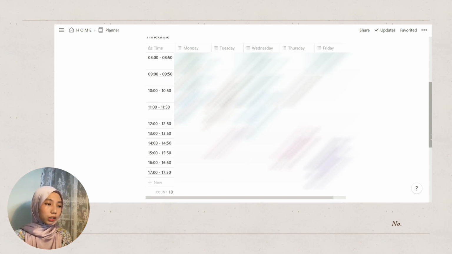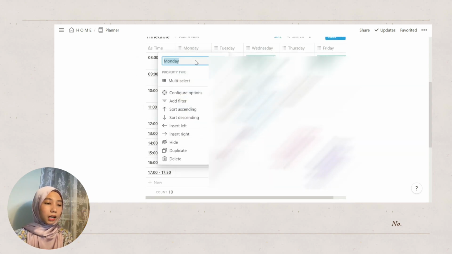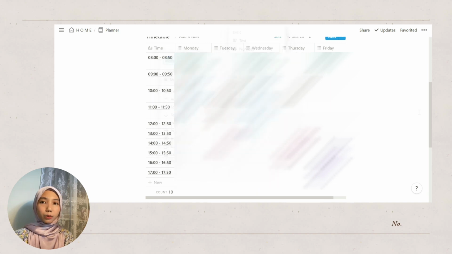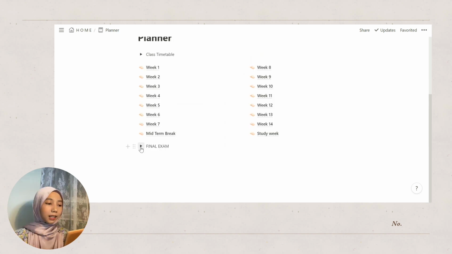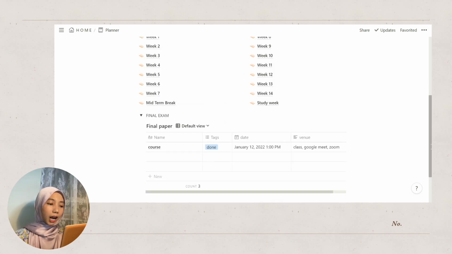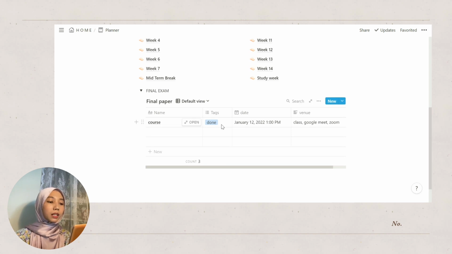I decided to use the multi-select property because sometimes there are some classes where I do have a lab session or lecture. So on the days where I do have lab sessions, I would just select lab, and on the days where I have lectures, I will not be adding the lab tag. Then down here is my final exam, where I will be putting the name of the course, whether it's done or not, the date of my final exam, and also the venue for that final exam.